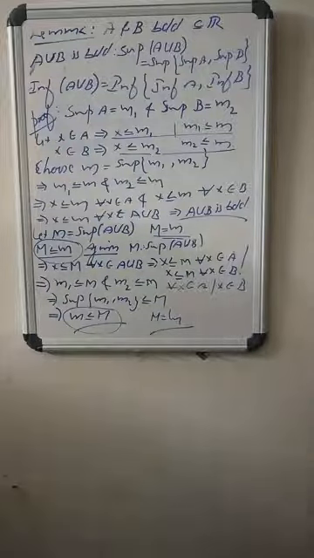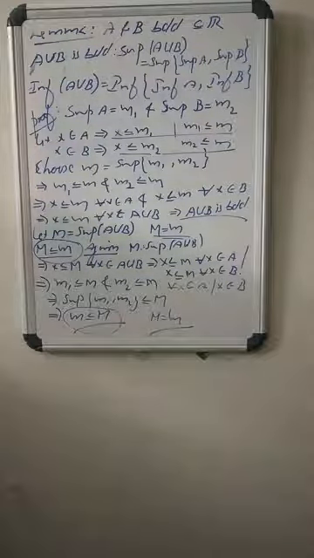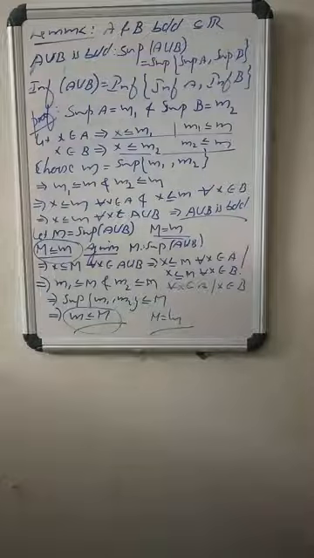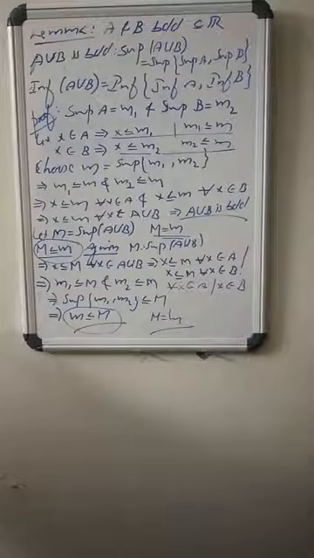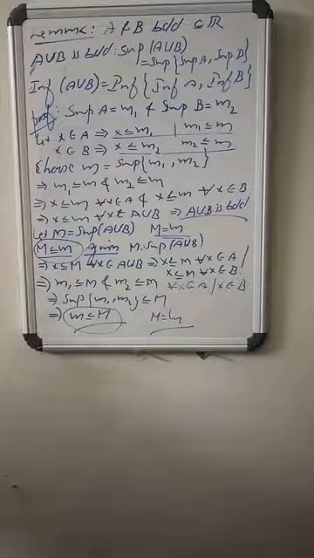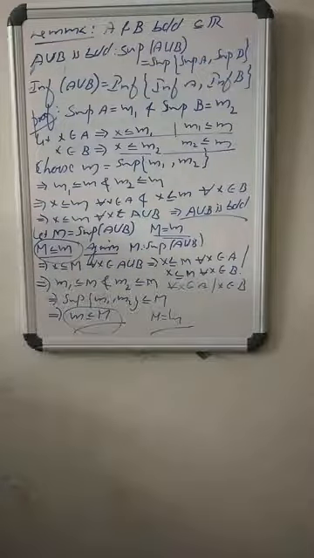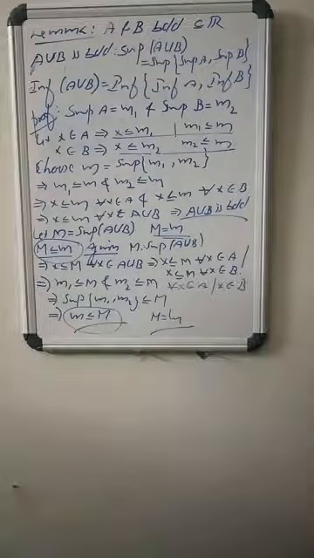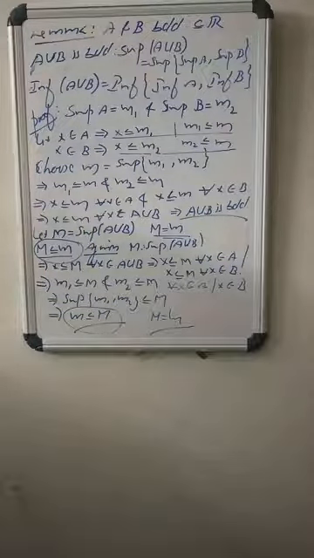Okay, so let x be in A, then n1 less than or equals x, and n2 less than or equals x. But we let capital N be the infimum of n1 and n2. Then, as A and B are bounded, n less than or equals N and so on. Then proceeding like this argument, you can show that the infimum of A union B is the infimum of infimum A and infimum B. So this is the proof of this result.